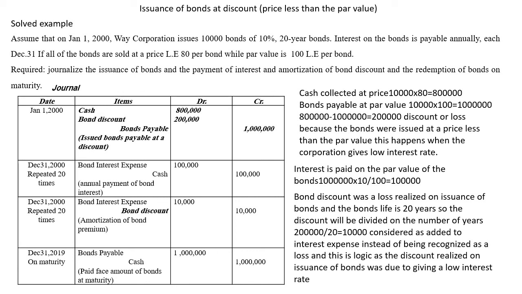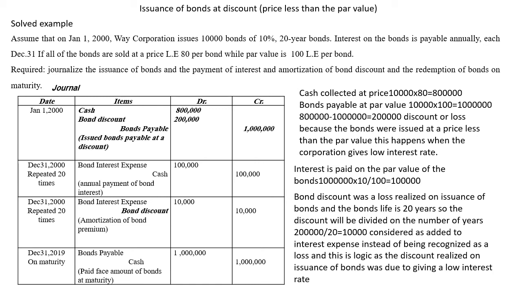It says the corporation issues 10,000 bonds and the interest rate is 10%. It's 20 years bonds, and the price at which the bonds were issued was 80 per bond, while the par value was 100.